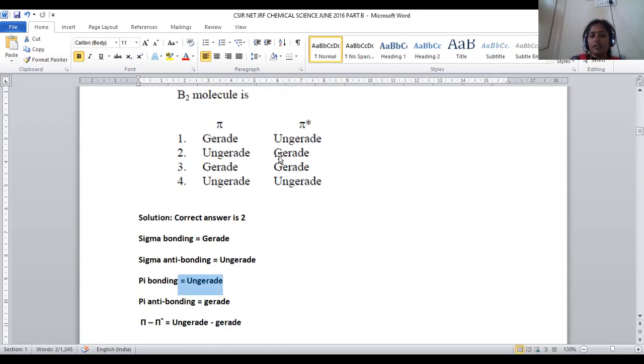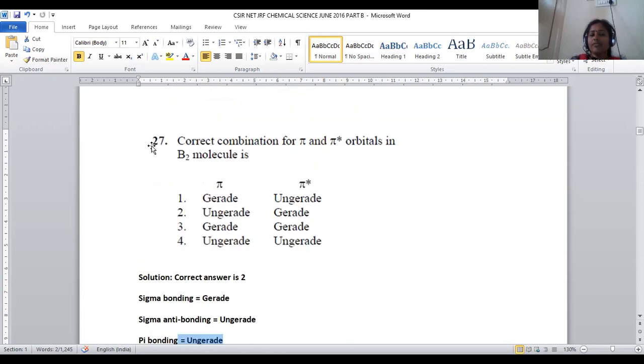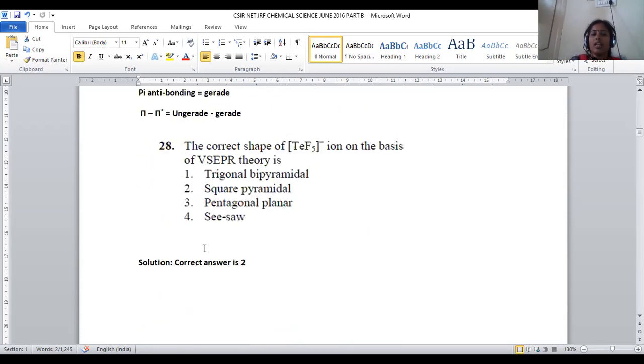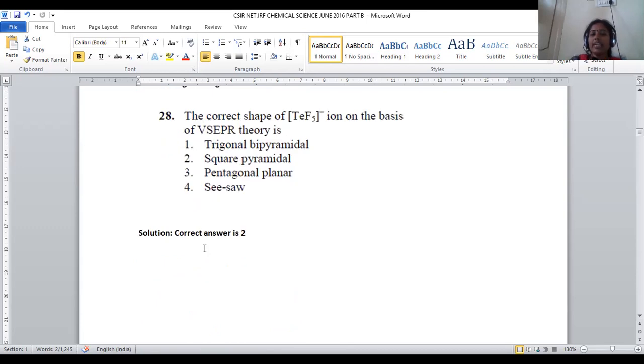So the correct statement is given in option number 2. That's the reason why for question number 27, option number 2 will be the right answer. Pi ungerade to pi star gerade bonding is possible in the boron molecule. Let us move on to question number 28.